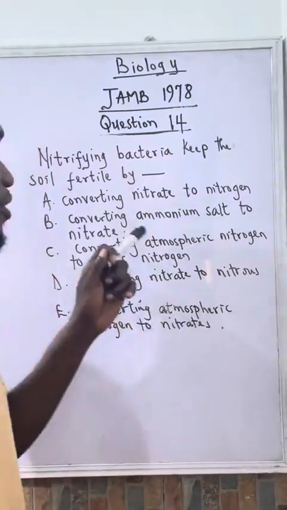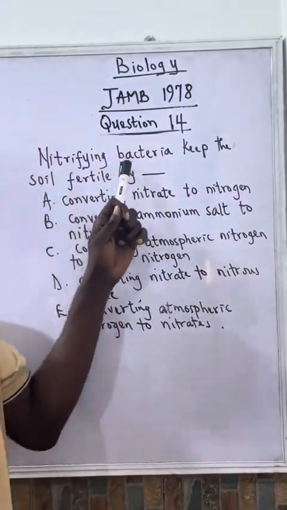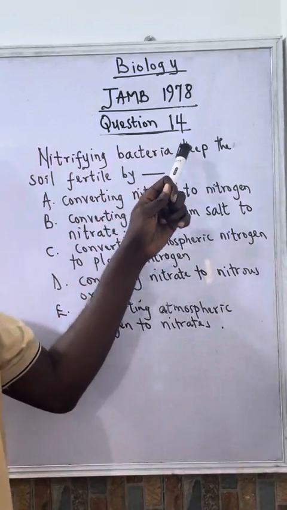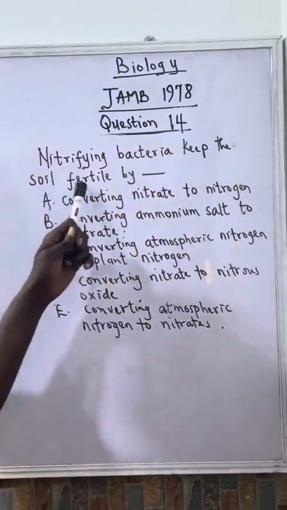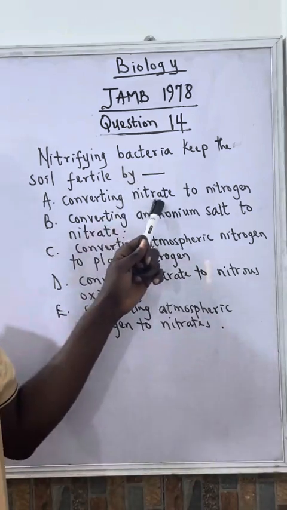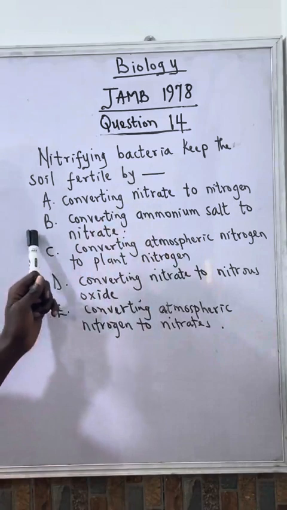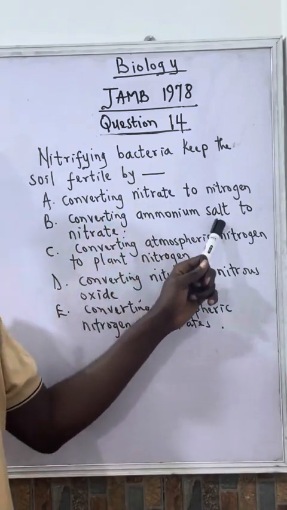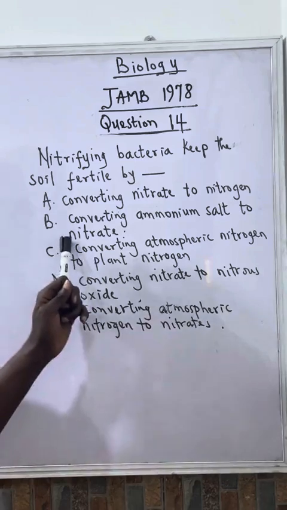Let us see this biology question. Nitrifying bacteria keep the soil fertile by dash. A. Converting nitrate to nitrogen. B. Converting ammonium salt to nitrate.